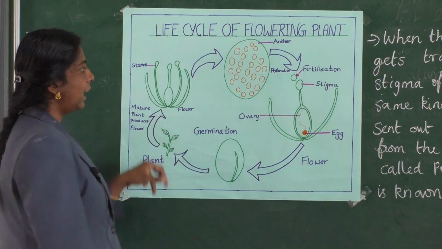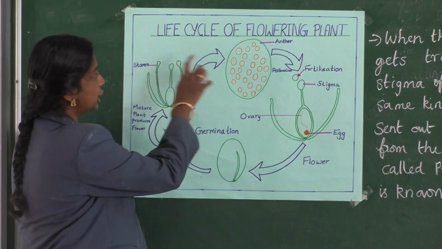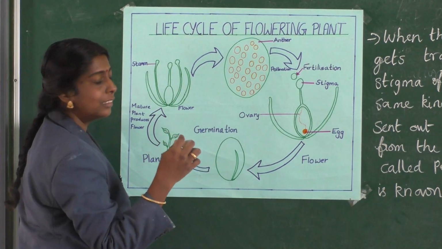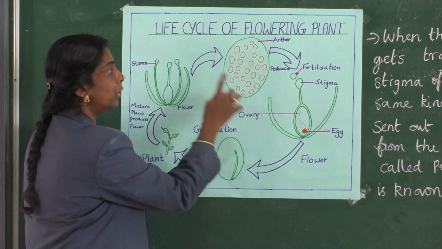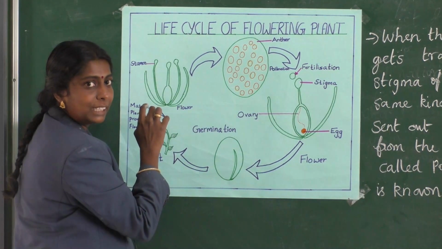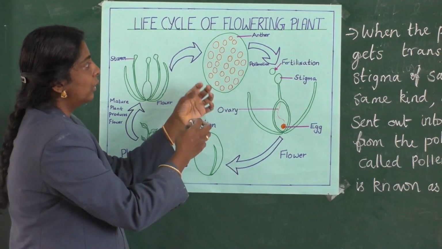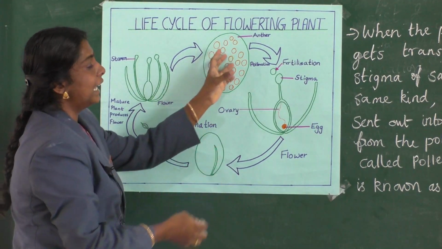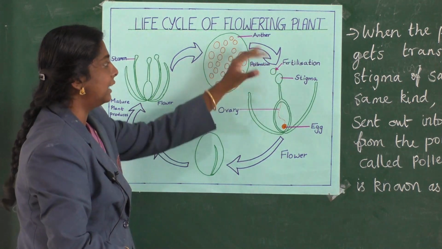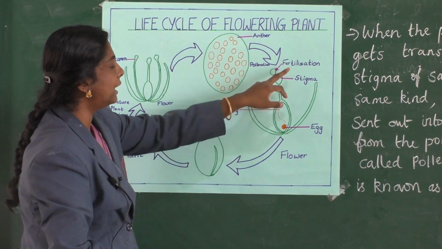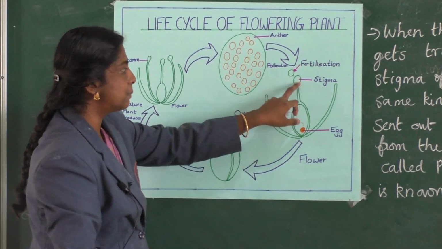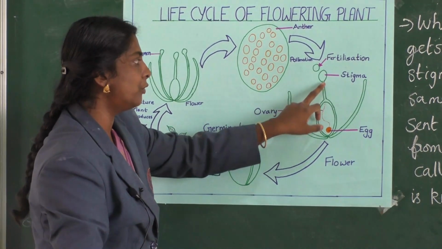And if you are taking the anther structure alone, it's a bilobed structure, yellow in color, which has pollen grains inside. After certain growth, it gets ruptured and the pollen is released out. This pollen is passed to the stigma of the flower.